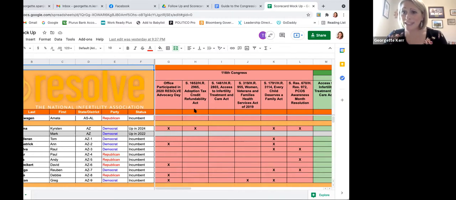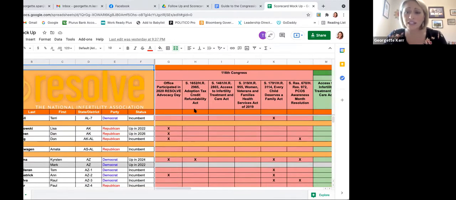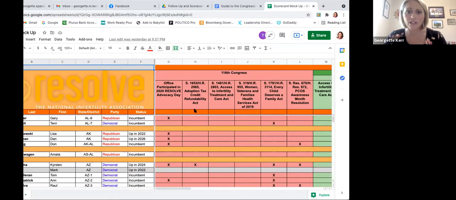The goal is always to collect as many co-sponsors from both parties as possible, because that increases your chances of a bill making its way to the floor. So we've tracked all of that data from the 116th Congress for the Adoption Tax Credit Refundability Act, the Access to Infertility Treatment and Care Act, the Women, Veterans, and Families Health Services Act, the Every Child Deserves a Family Act, and last year's PCOS Awareness Month resolution.